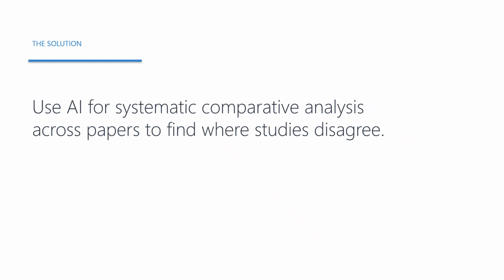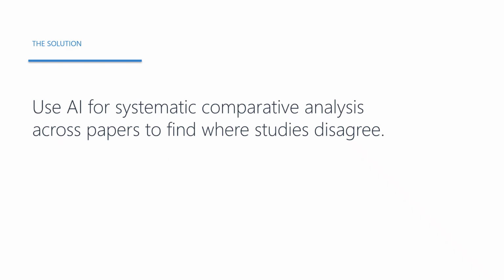The solution is elegant. Use AI for systematic comparative analysis across papers. Instead of reading papers one at a time and hoping to notice contradictions, we can use AI to actively search for disagreements. It can scan entire bodies of literature at once. The approach involves feeding AI summaries of multiple papers on the same topic, then asking it to identify specifically where they disagree. This transforms contradiction finding from accidental discovery into deliberate search.